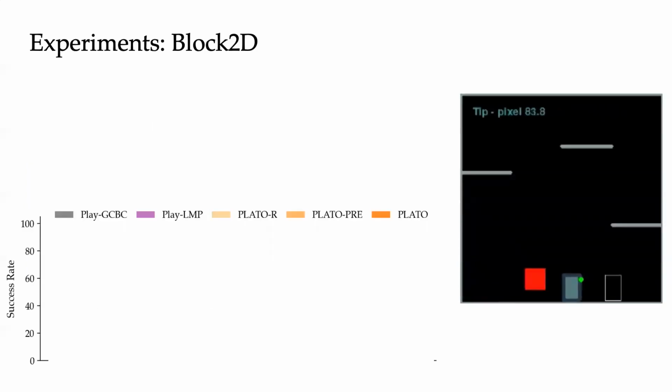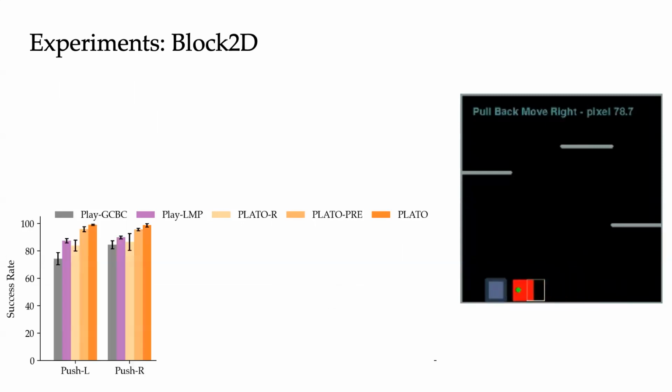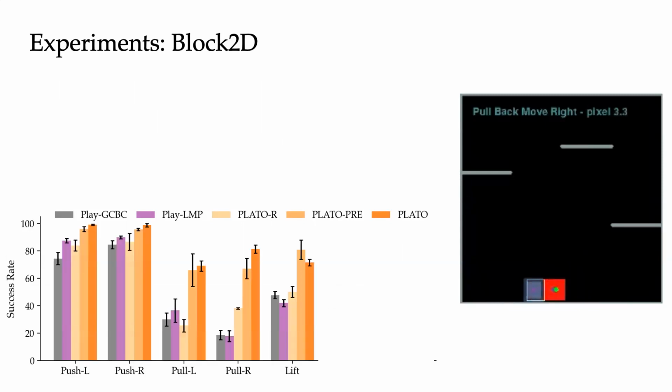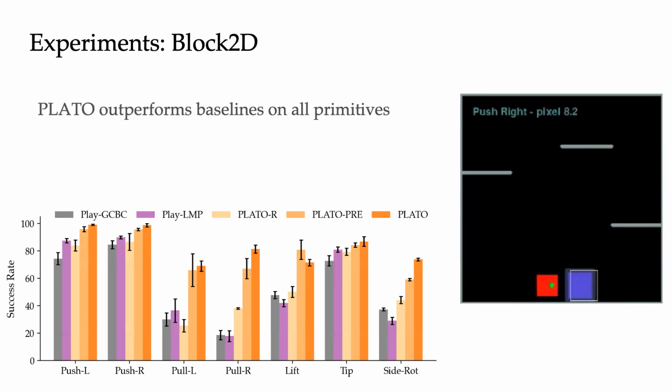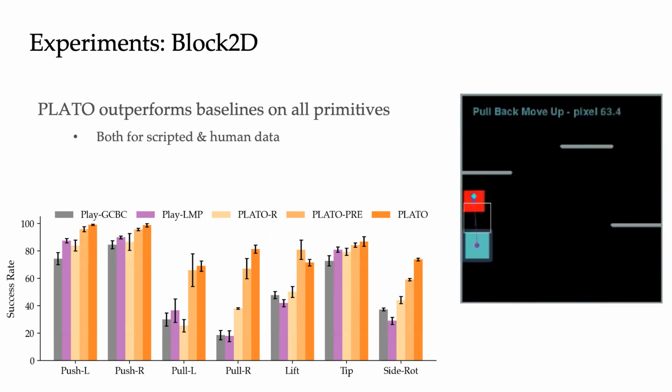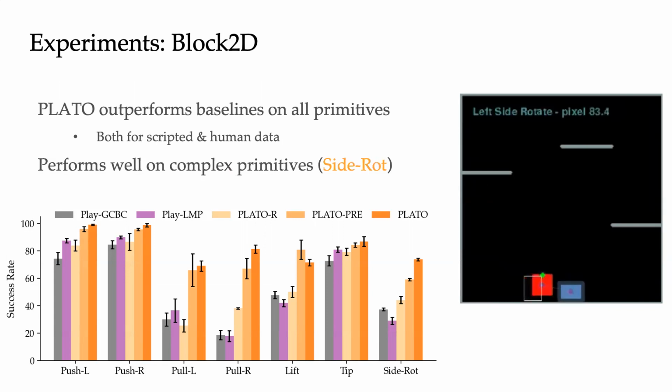Our method substantially outperforms the baselines on block pushing, pulling, lifting, tipping, and the side rotate tasks. This is true for both scripted play and human play data, and even for the much more challenging side rotate task. We run experiments in 3 challenging 3D simulation environments with complex tasks covering a range of objects and affordances.